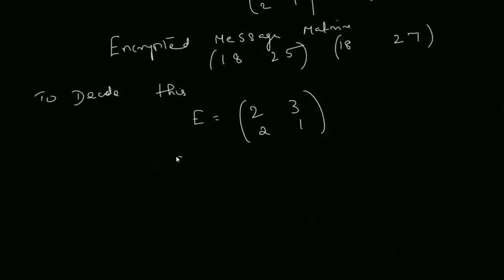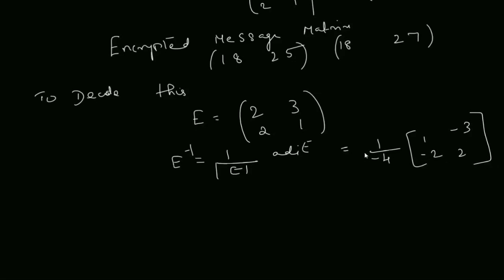So the inverse is 1 by the determinant of E into the adjoint of E, that is 1 by 2 minus 6, that is minus 4. Then interchange these two: 1, 2, minus 3, minus 2. So we got the inverse.